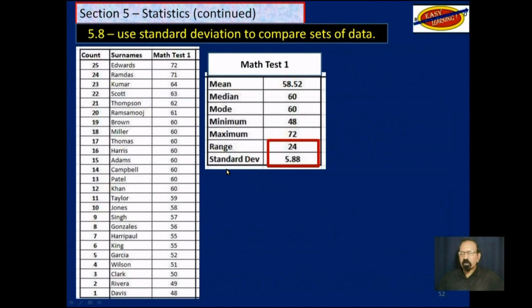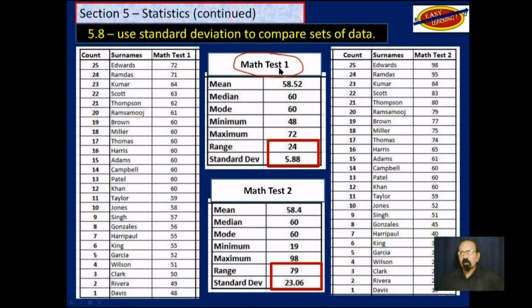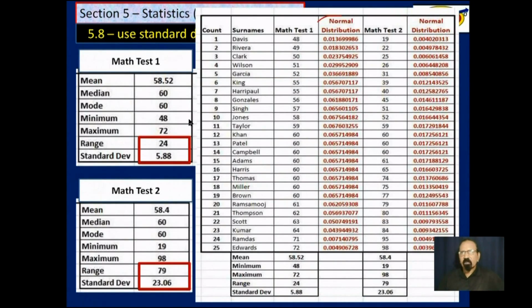So let's go back and look at some data that we used before. Test 1 up here, that's this one here, and test 2 down here, that's this one over here. We will actually prepare bell curves. They wouldn't be very nice bell curves because we only have limited data, 25. So after we get this normal distribution function here, we now prepare a bell curve for test 1.